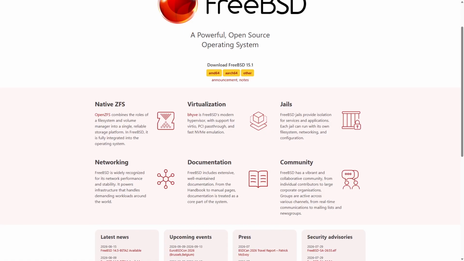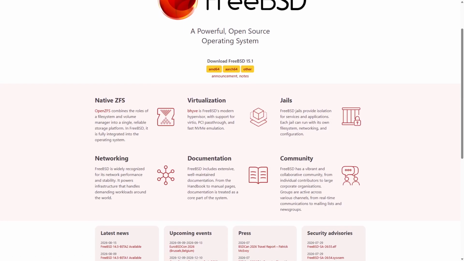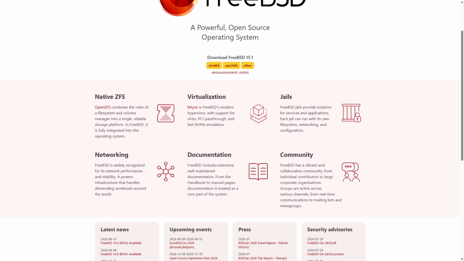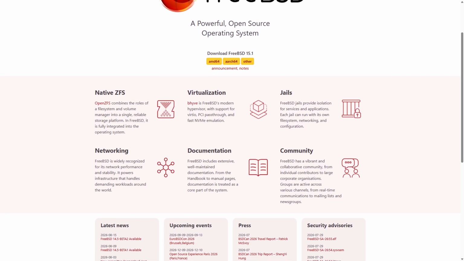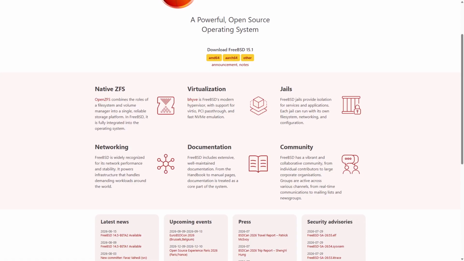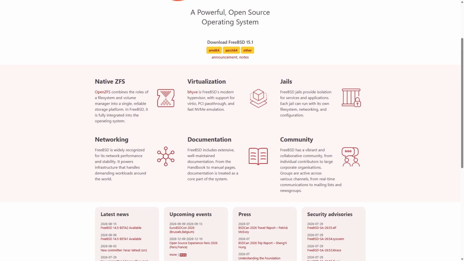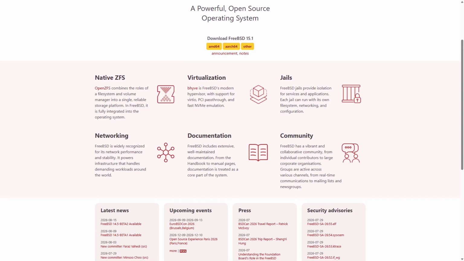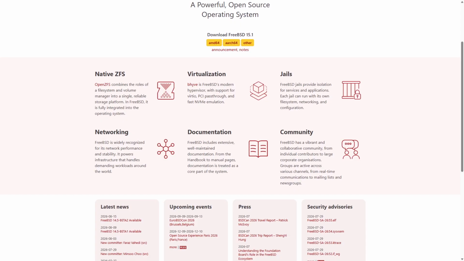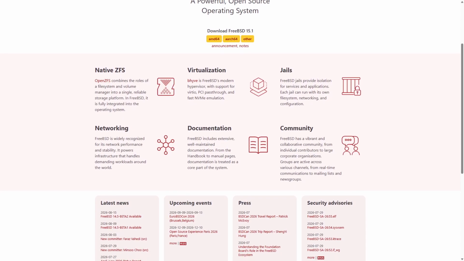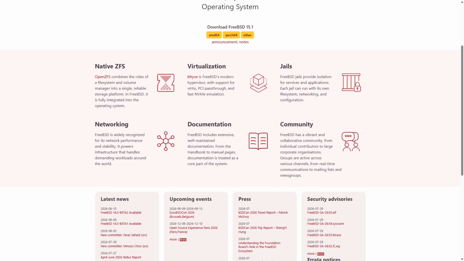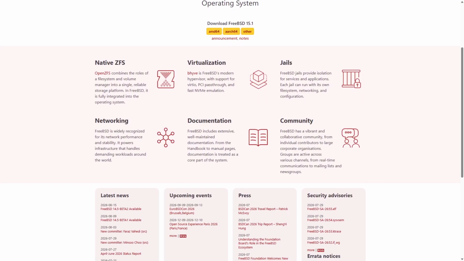FreeBSD uses the ports collection, a flexible package management system that allows users to compile software from source or install pre-compiled binaries. Its strengths include a permissive BSD license, advanced networking features, and excellent file system support with ZFS. FreeBSD also benefits from a consistent base system maintained by a central team, ensuring tight integration and security updates.